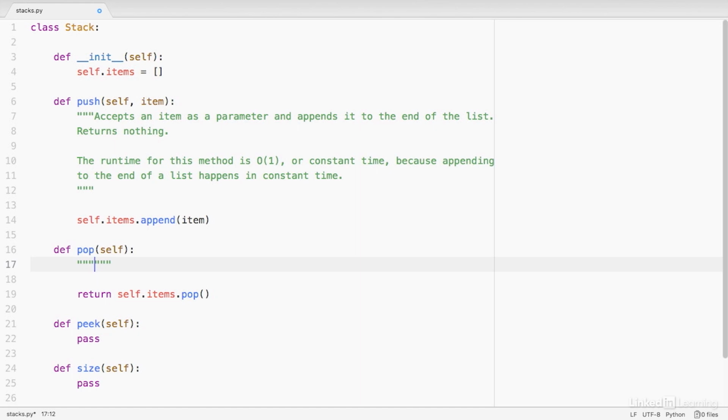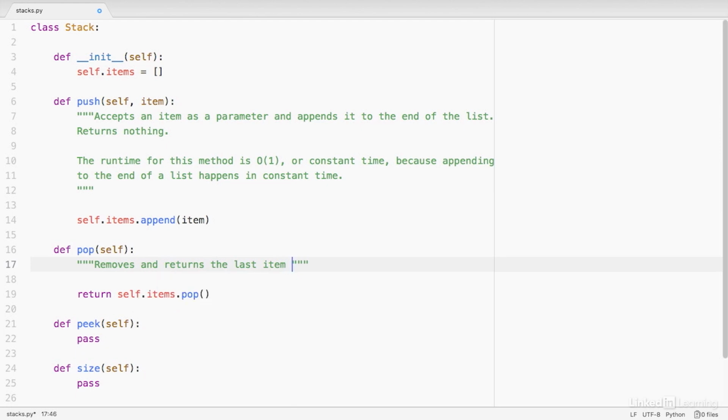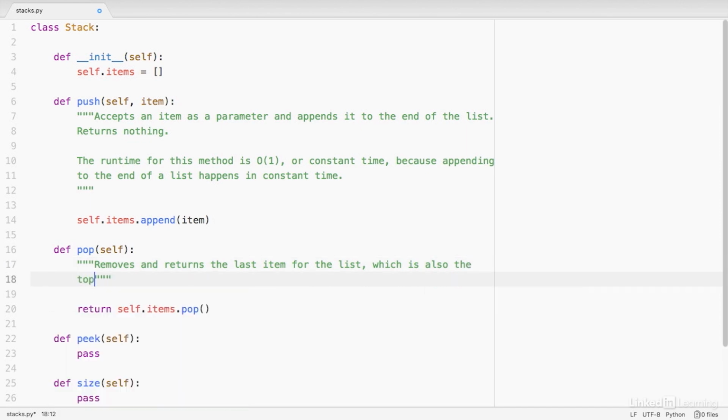So what does this method do? This method returns the last item. We should say removes and returns the last item from the list, which is also the top item of the stack. And just as we did before, we should talk about the runtime here as well.